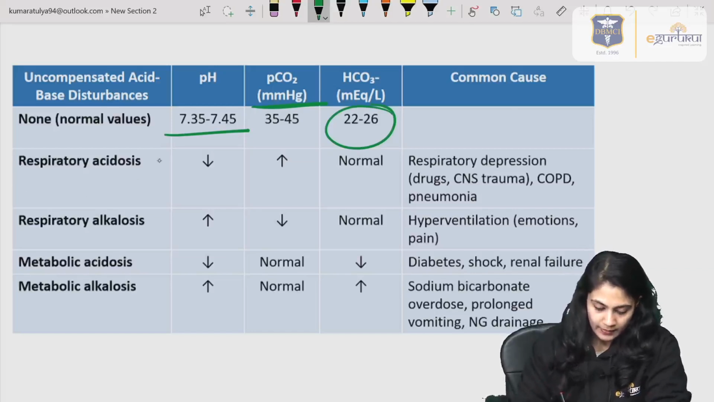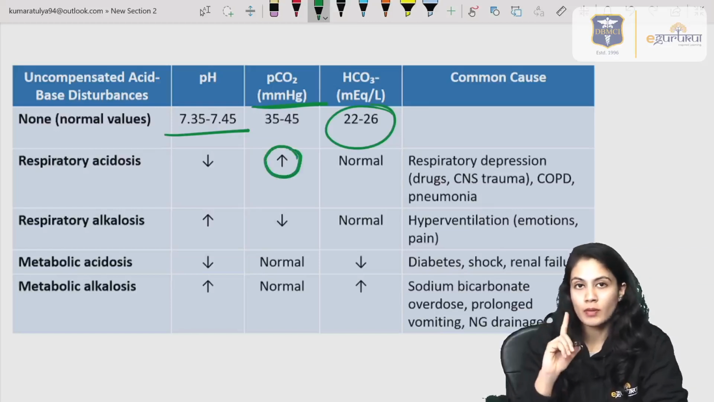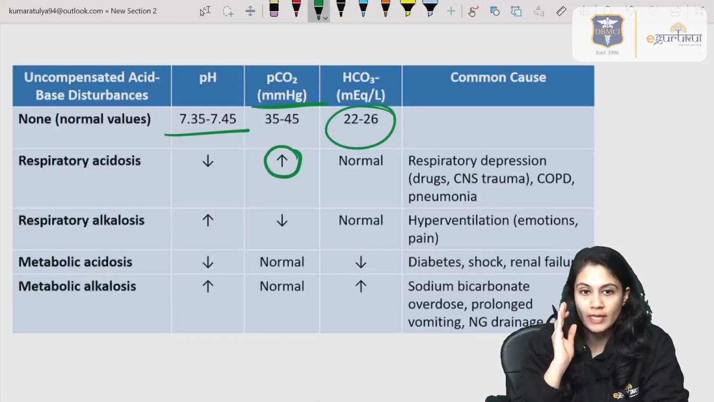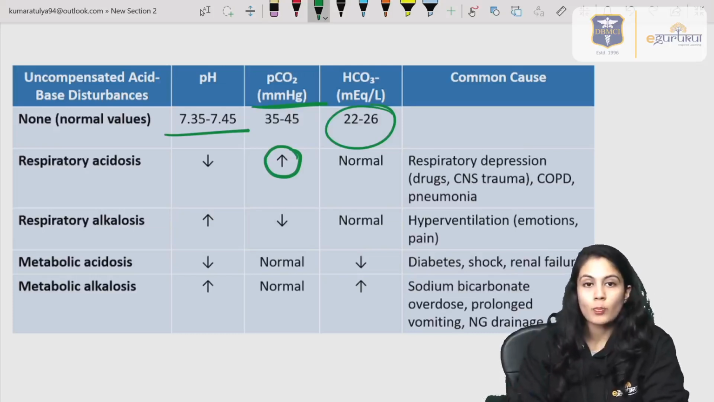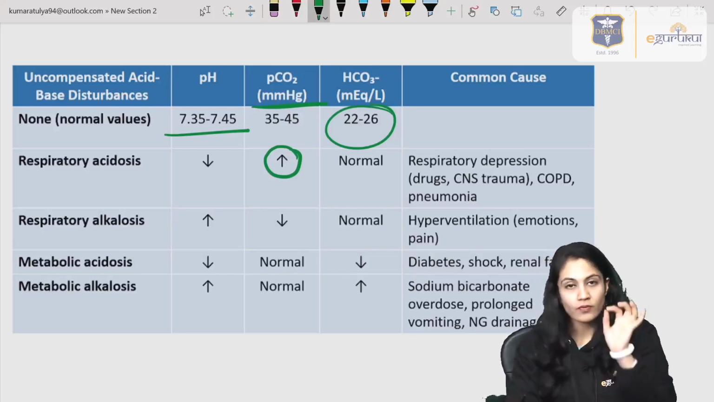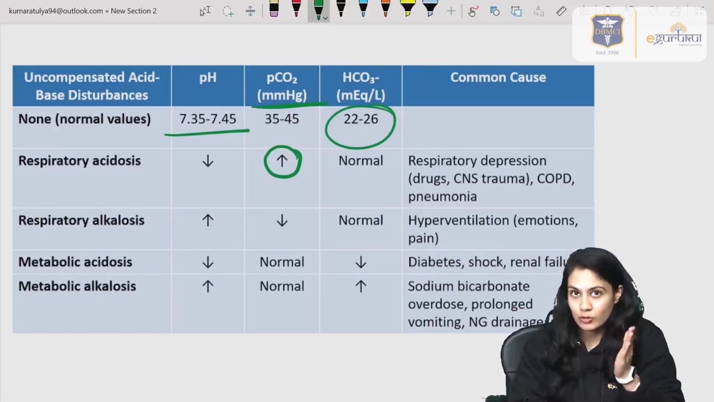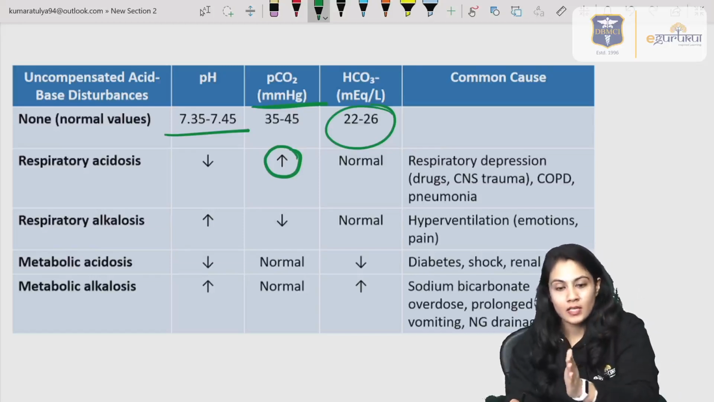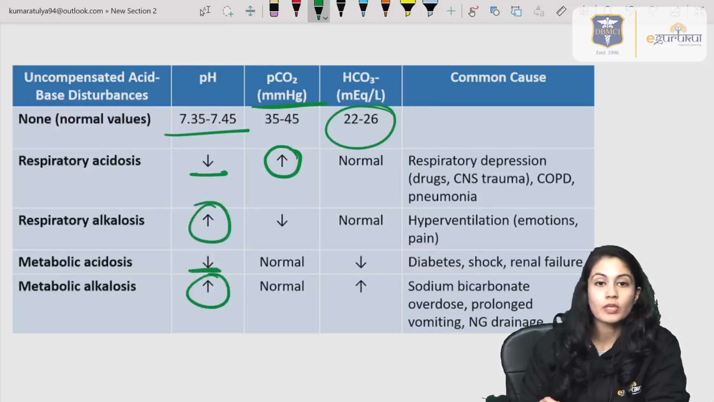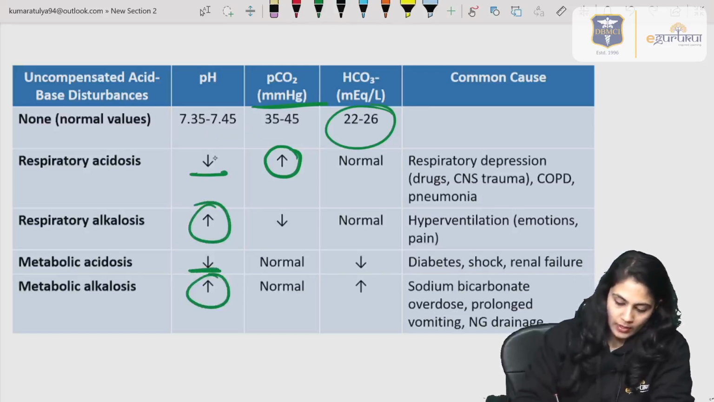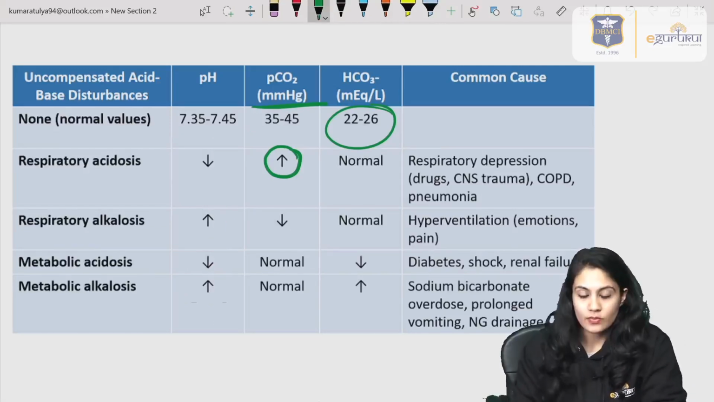So if respiratory acidosis is there, you will see it is acidosis. So in the acidosis, remember, the PCO2 will be increased, and in case of metabolic acidosis, you can see that the bicarb is decreased. Bicarb is the buffer, right? So first of all, you have to see the pH. If it is decreased, that means it is more acidic, that means acidosis is there. If the pH is increased, alkalosis is there. Now you have to decide whether it is metabolic or respiratory.